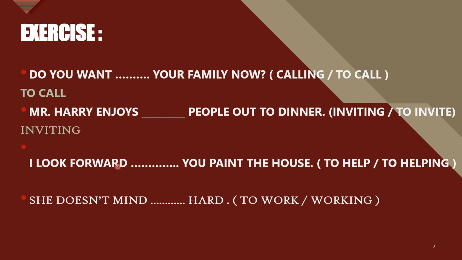Let's remember this verb must be followed by a gerund, and we have to put to, so the answer is to helping. The last one, she doesn't mind working hard or to work hard. Mind is the main verb in this sentence, and mind must be followed by, yes, excellent, a gerund, so the answer is working.